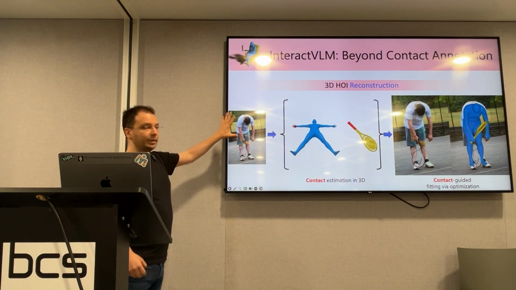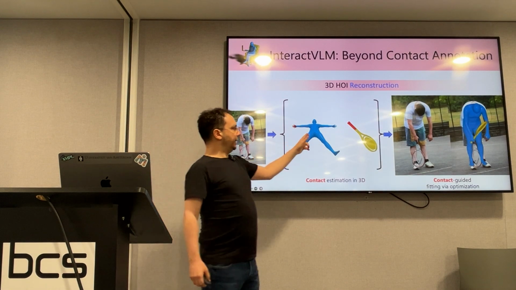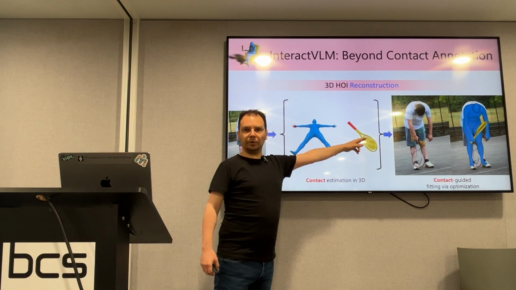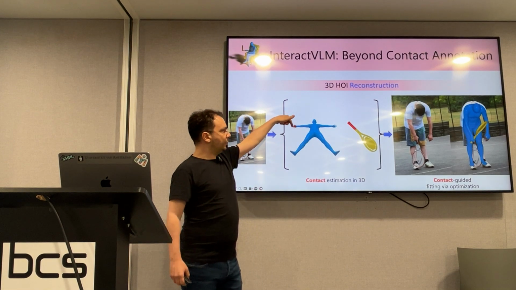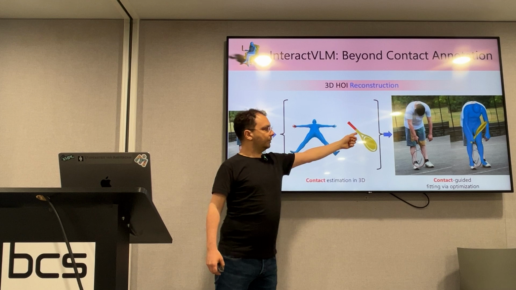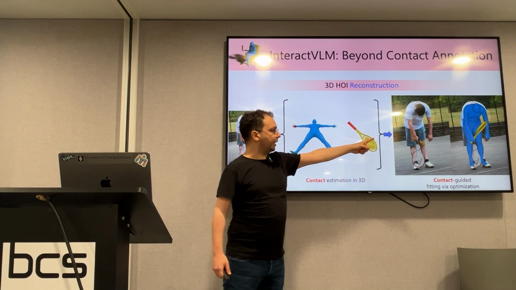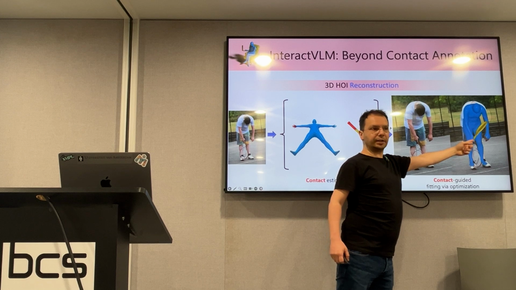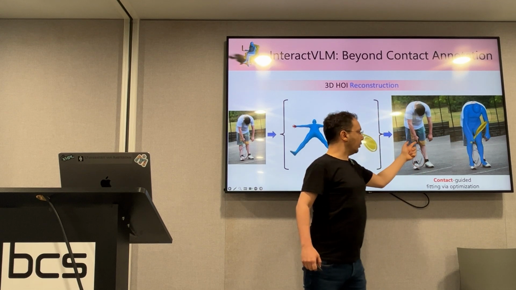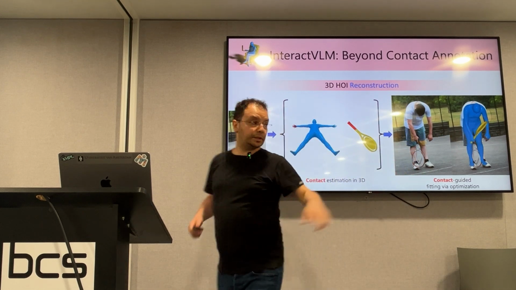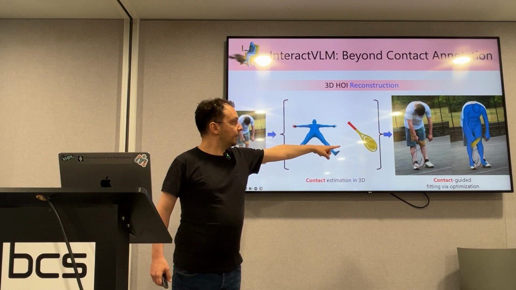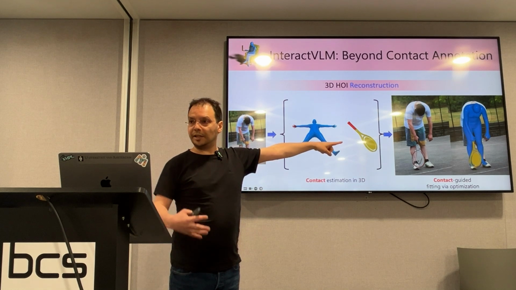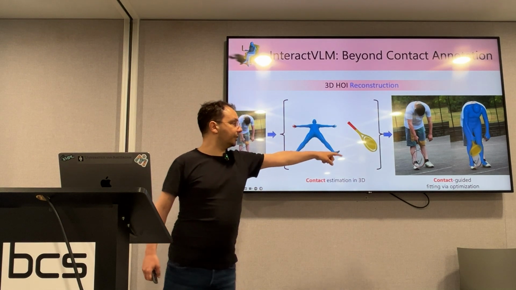So what we'll do is that we'll get this image. We get a Vitruvian human, we retrieve this object, we estimate the 3D contacts on this, and now I want to do 3D reconstruction. And please note, this is a dummy initialization. I initialize with contact annotations, but the object is quite off. So with simple render and compare, this is quite effective. A very simple method can have state-of-the-art results.